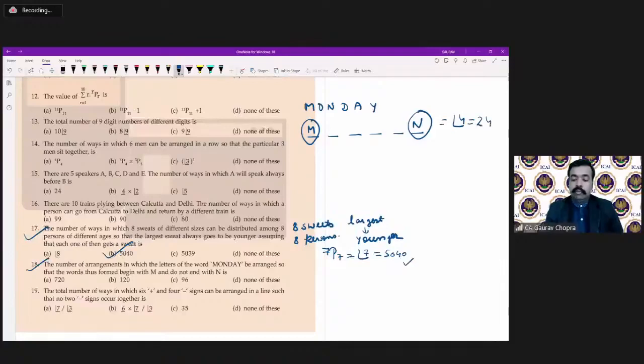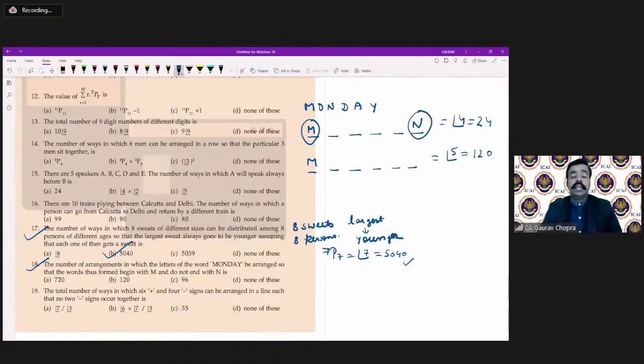That is 24 ways. And if there is no condition for the last place, only the first condition that M is in the first place, we have to make 5 arrangements in factorial 5 ways, that is 120.